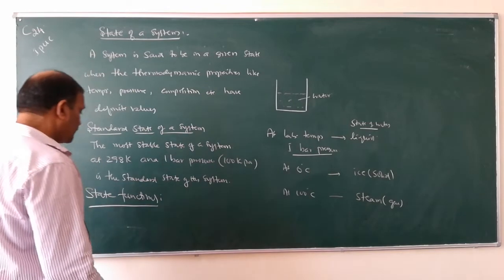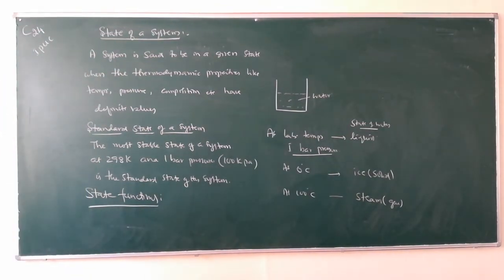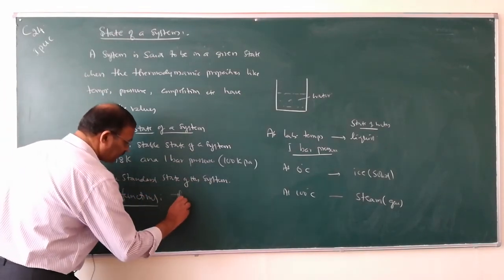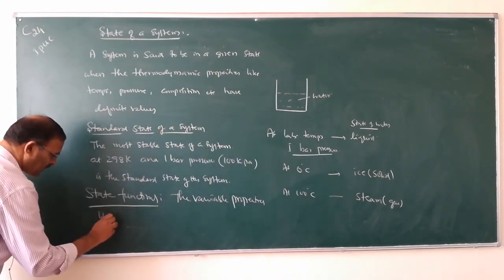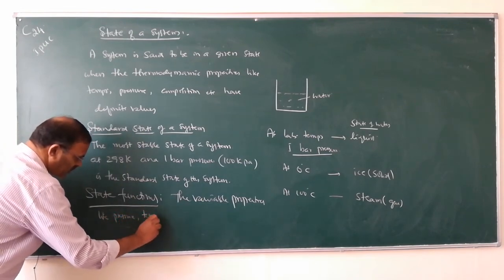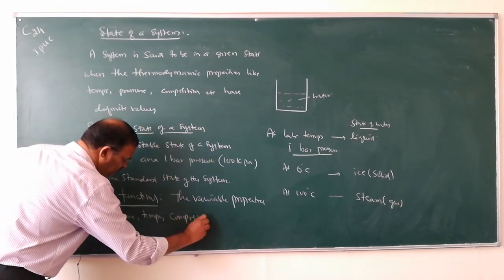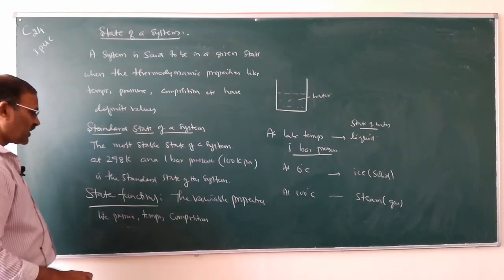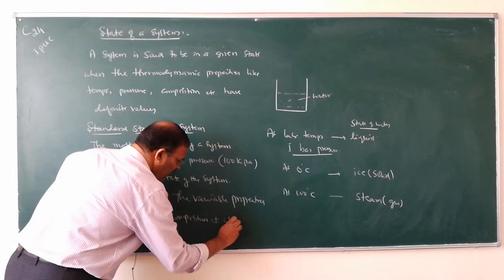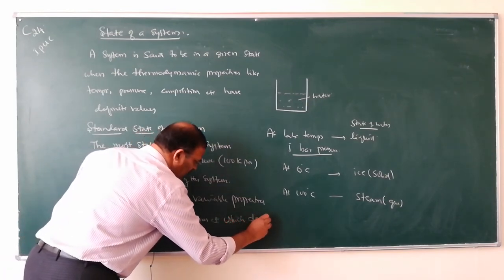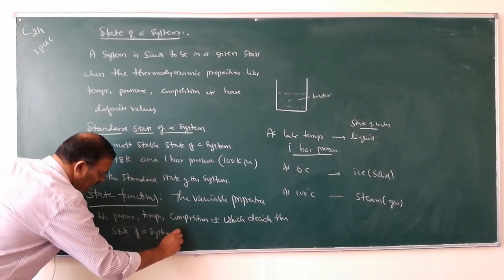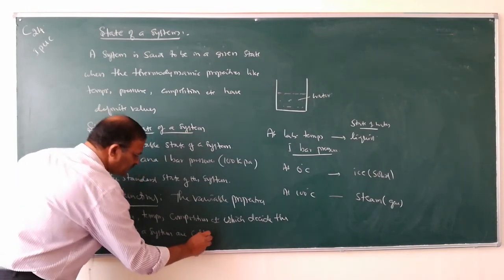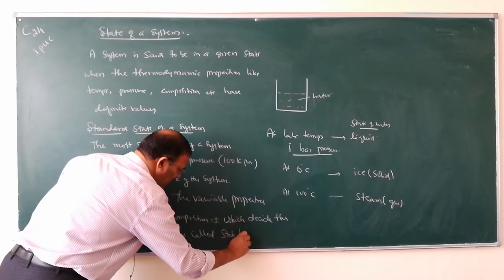What are state functions? Write down. The variable properties like pressure, temperature, composition, etc., which decide the state of a system are called state functions.